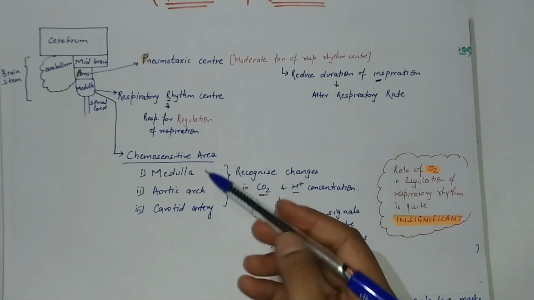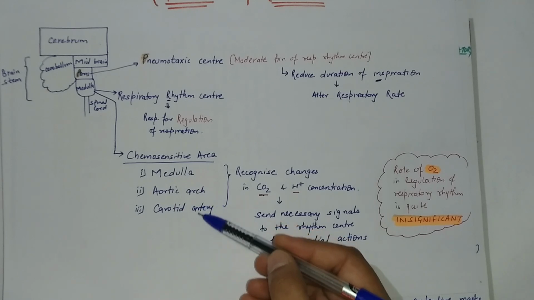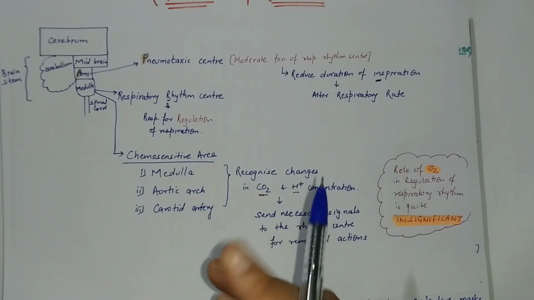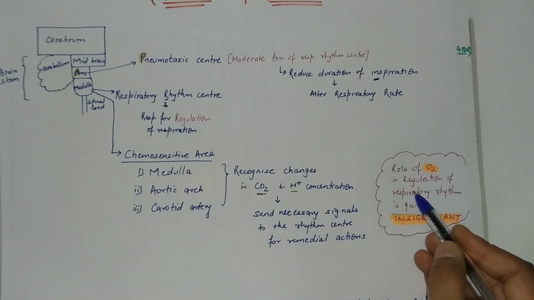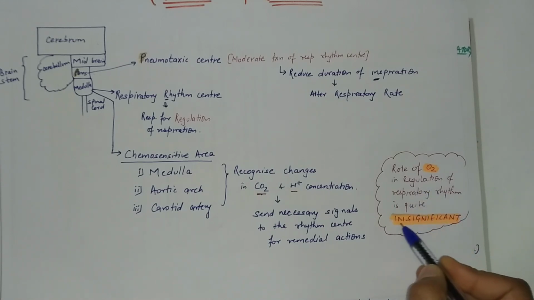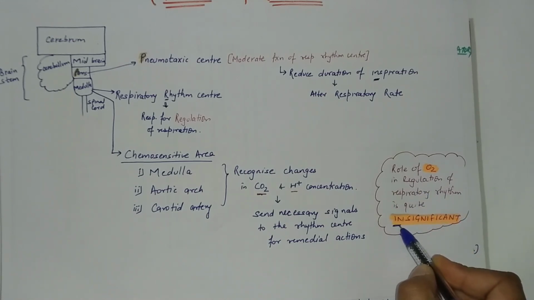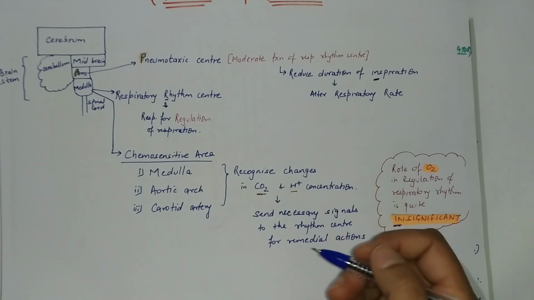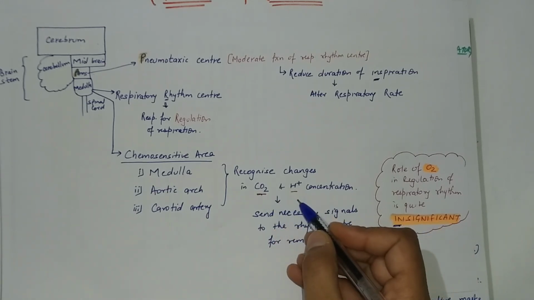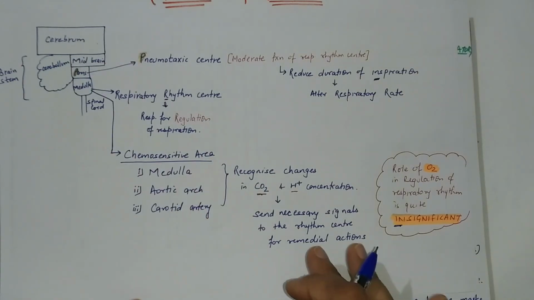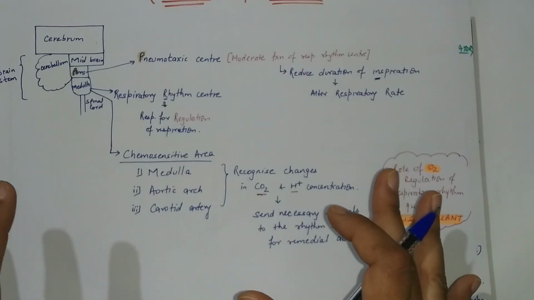We also have chemosensitive areas in the aortic arch and the carotid artery. Last point but not the least is that the role of oxygen in regulation of respiratory rhythm is quite insignificant. Major role in regulation of respiration is that of carbon dioxide and H plus. So this is the simplest version of this paragraph of NCERT.